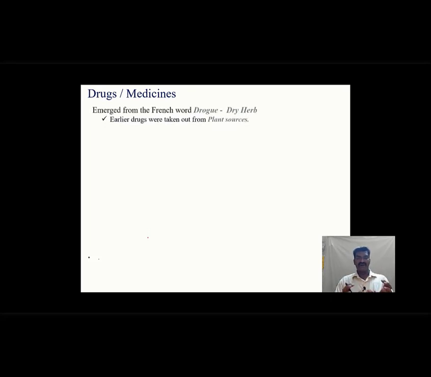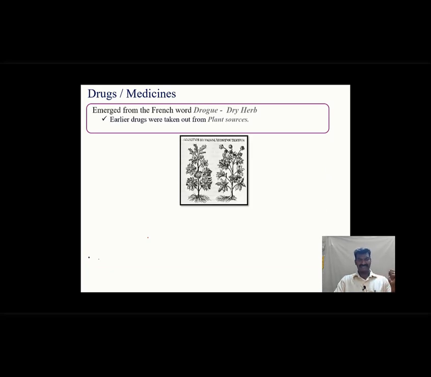The word drug emerged from the French word drogue, D-R-O-G-U-E, meaning dry herb. So it clearly states that in the ancient period, humans were highly dependent on natural availability. Even if they fell sick or ill, they were highly dependent on natural resources. Humans were highly dependent on dry herbs, and earlier drugs were taken from plant sources. That's what it clearly states, and this is an example of it.